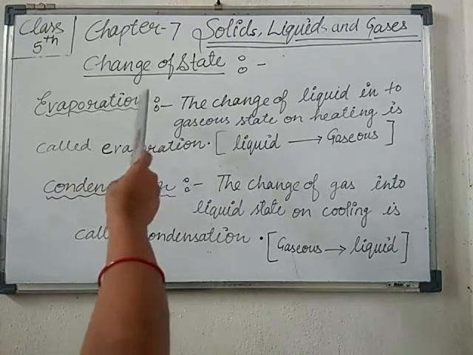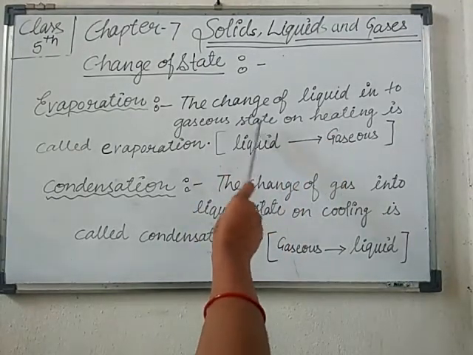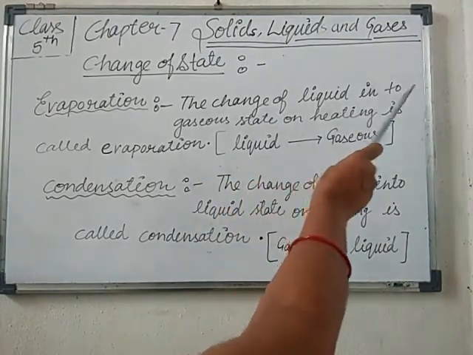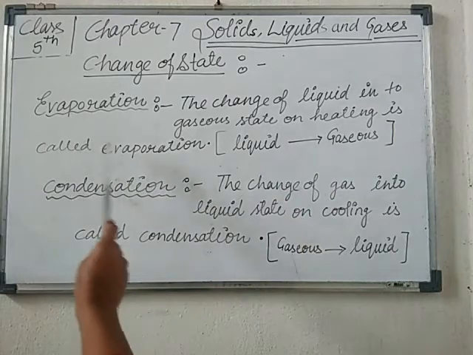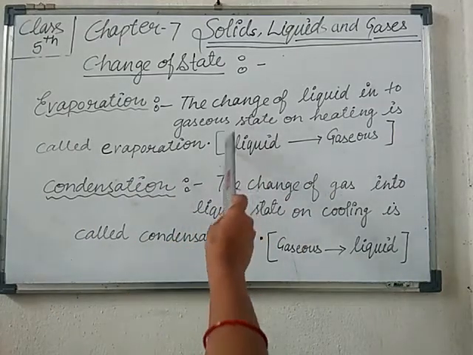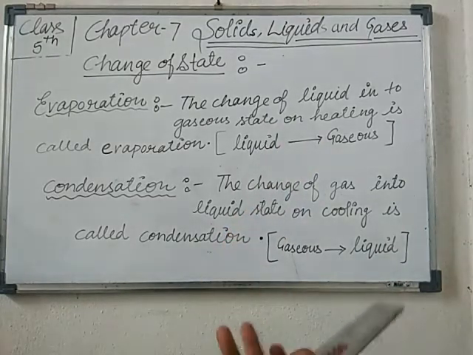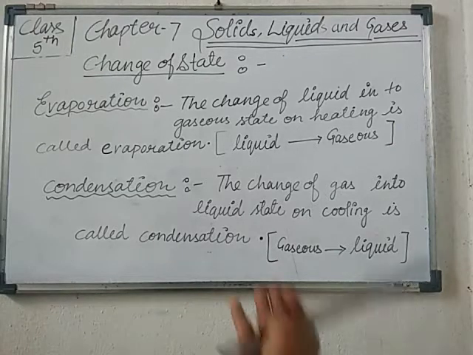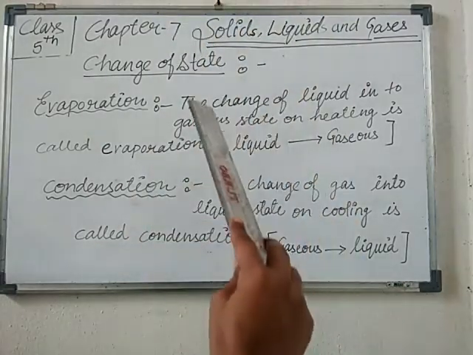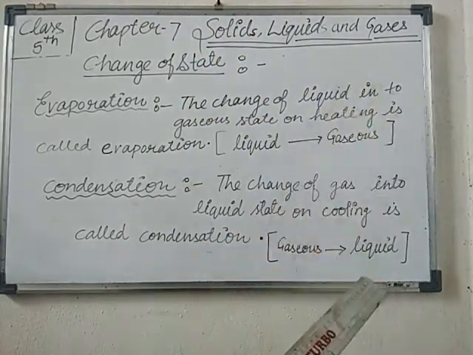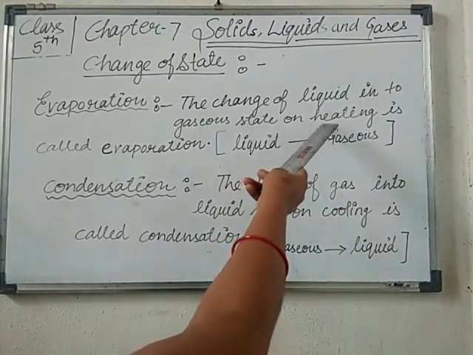In evaporation, the change of liquid into gaseous state on heating is called evaporation. It means when you heat up the liquid, the water. When you have a container filled with water and you provide heat continuously, then all the liquid in the container gets removed, gets vanished. So where has it gone? It is all converted into the gaseous state. Why? Because we are giving heat to the container.